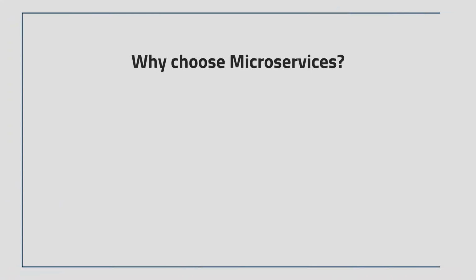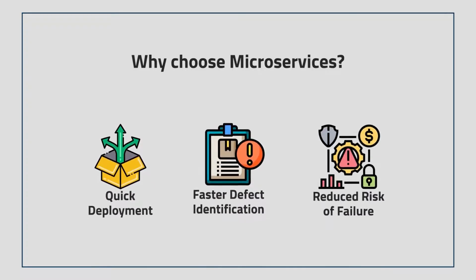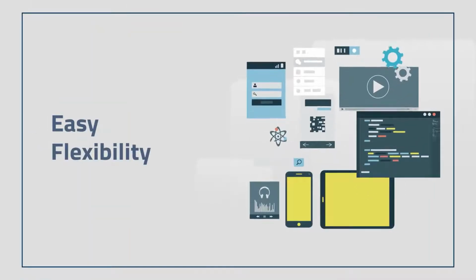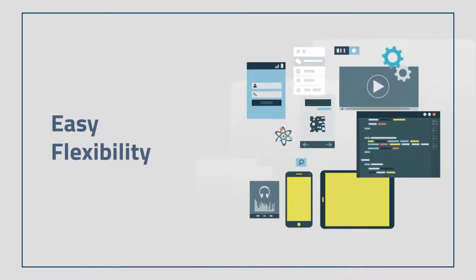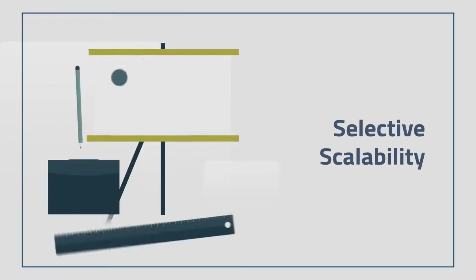Why choose microservices? We all know that microservices makes deployment quicker, can help you identify defects faster, and reduces your risks of failure. What are the other benefits? Easy flexibility. Microservices is perfect for evolving applications since you can create a new or update an existing feature without disturbing the entire application.